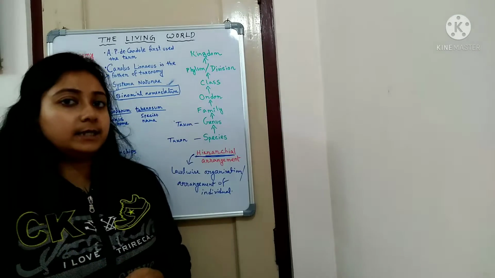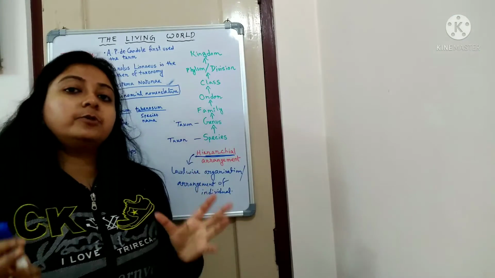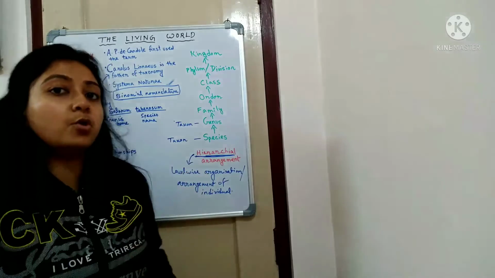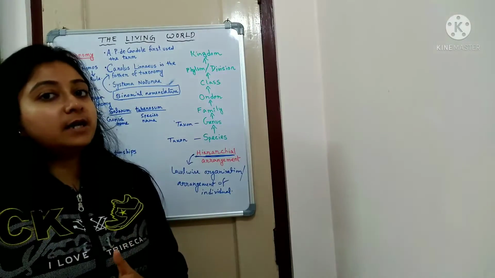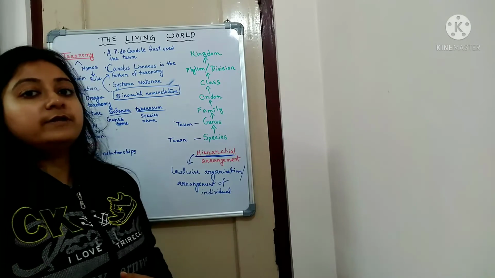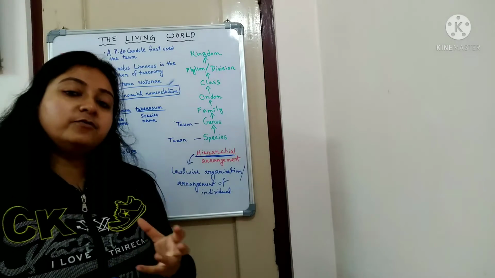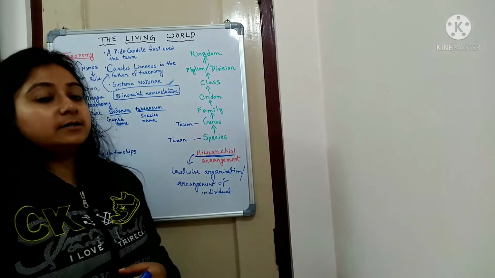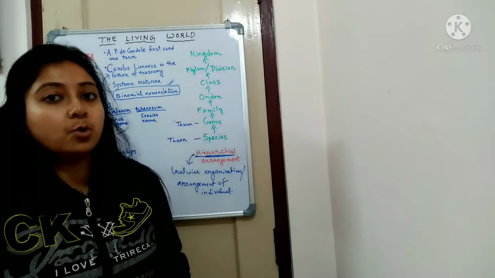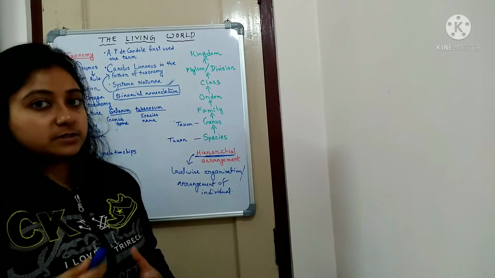The wonderful thing is that similarities between organisms are much greater in the lowest category, and as you go higher in the hierarchy, there are very few similar features, and the dissimilarities are much more than the similarities.